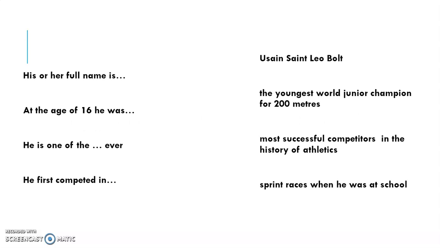Okay, now for the first sentence, we need to match this phrase on your left with its correct pair on your right. So his or her full name is, of course, this is mentioning about name. So this is the keyword, guys. It is about name, so only one possible answer: Usain St. Leo Bolt. At the age of 16, he was the youngest.